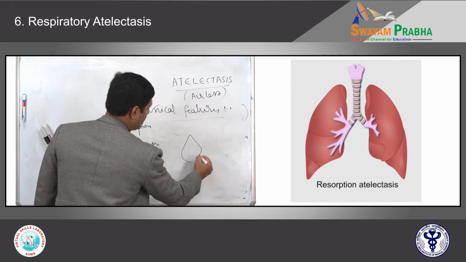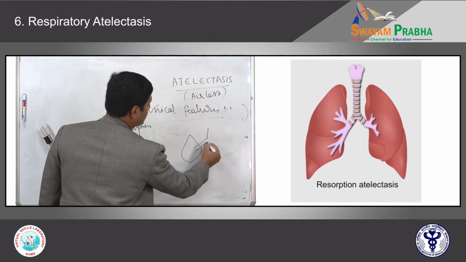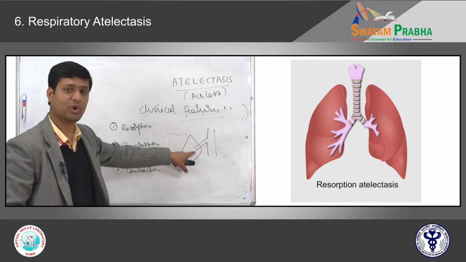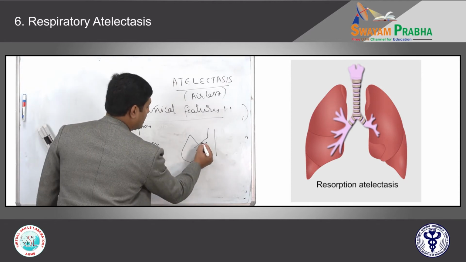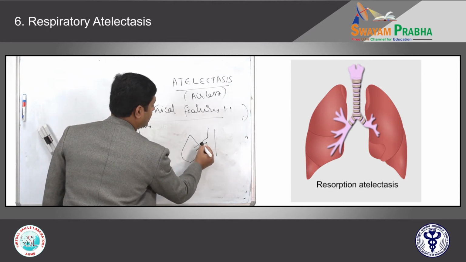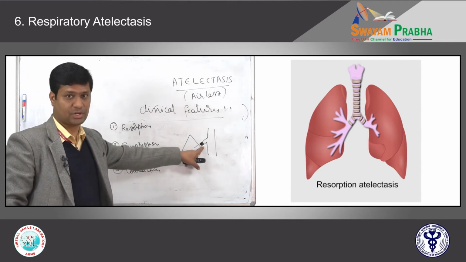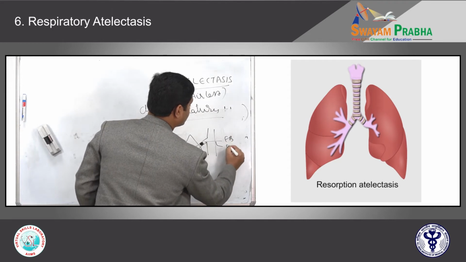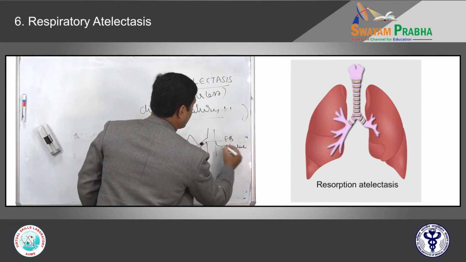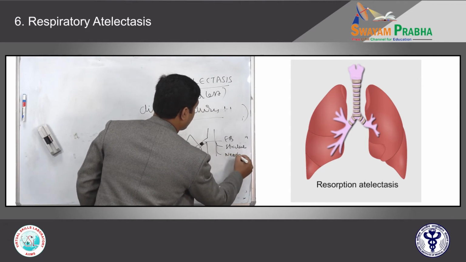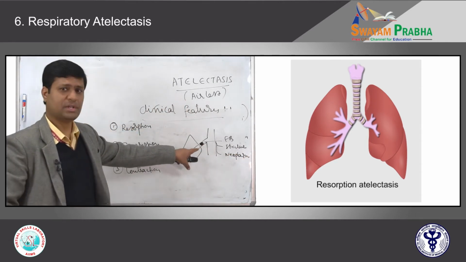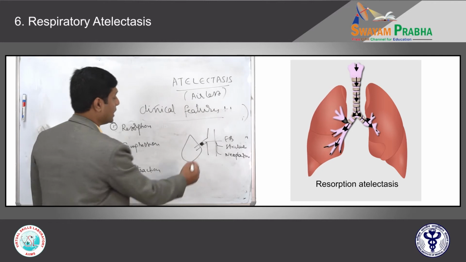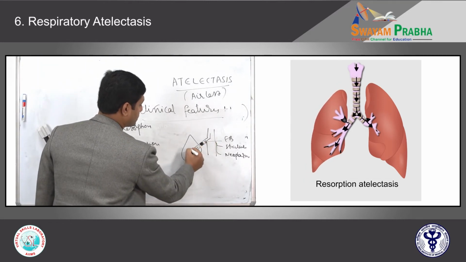This is one lobe of the lung, and this is the bronchus which is supplying that lobe. Major bronchi and the part of the lung which is supplied by these bronchi. Whenever there is a complete obstruction of the bronchial lumen, anywhere, it can be due to either a foreign body, or stricture, any neoplasm, whatever it is. If any lesion is obstructing the lumen completely, that means there is no air entry into the lung.